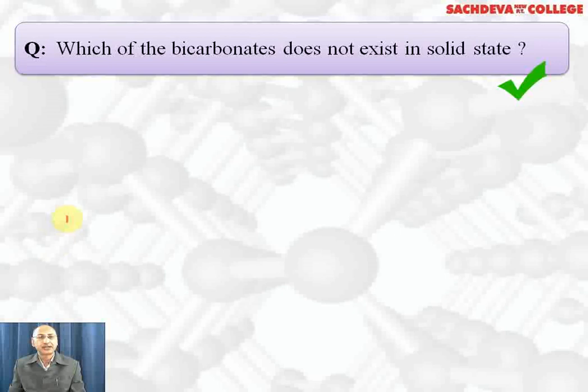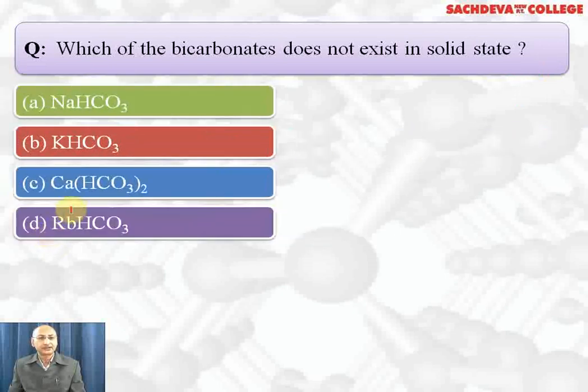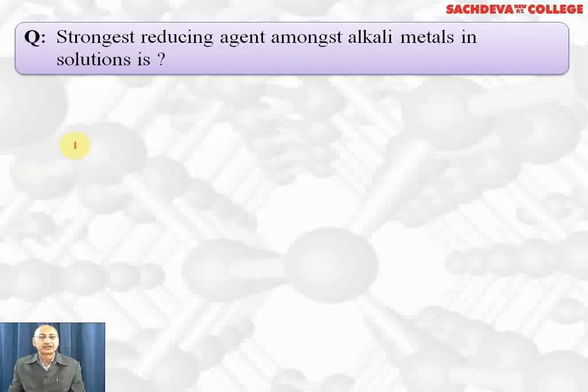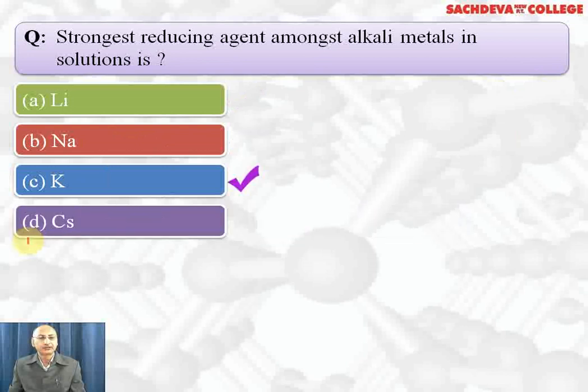Which of the bicarbonate does not exist in solid state? Options are given. Correct answer is calcium bicarbonate does not exist in solid state. Others exist in solid state. C part is the correct answer. Strongest reducing agent among alkali metals: lithium, sodium, potassium, and cesium. Correct answer is lithium. It has lowest value of standard reduction potential.